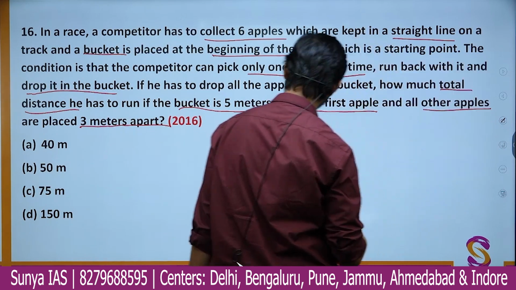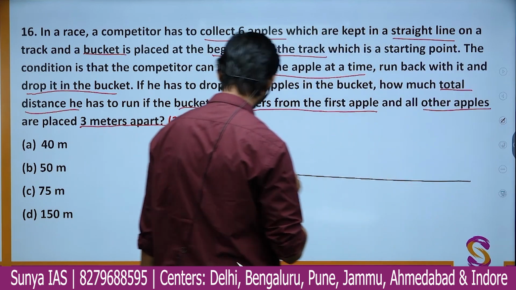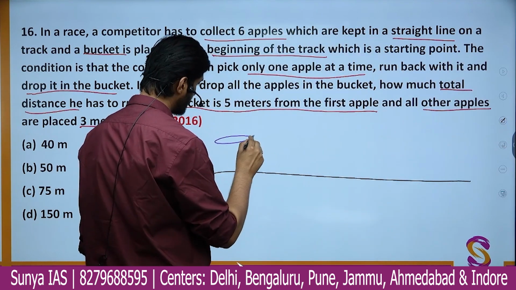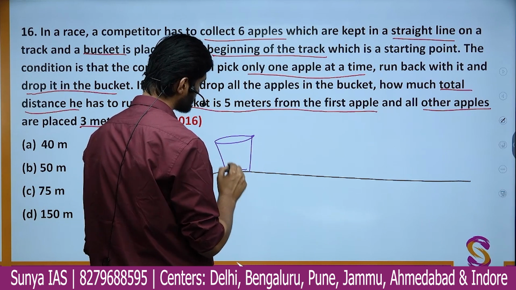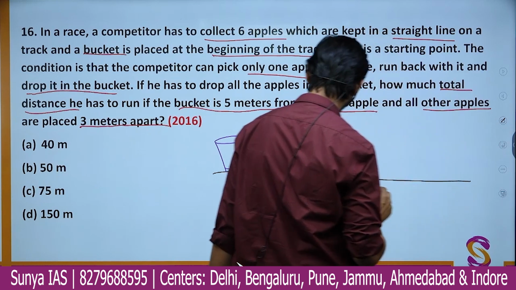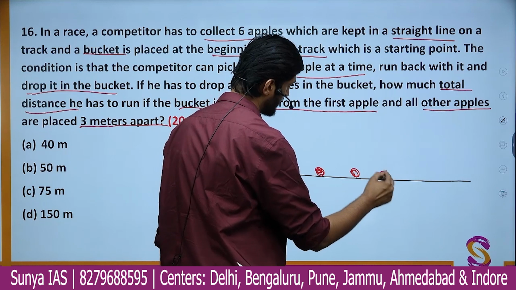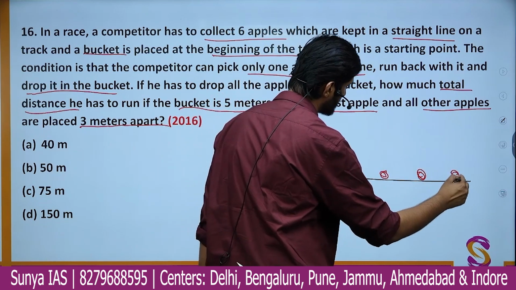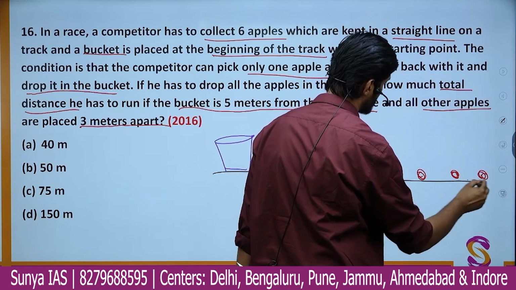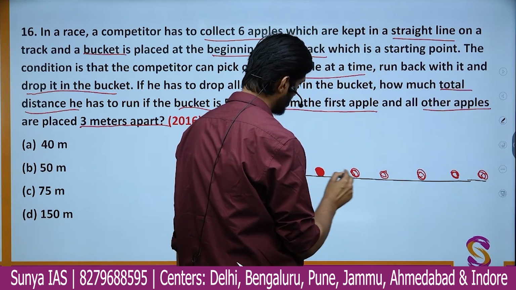So let us say that this is the track which he is talking about. You are placing a bucket at the starting point. So suppose this is the starting point and here you are having a bucket, right? And then you are having some apples. Overall you are having 6 apples. So this is apple 1, 2, 3, 4, 5, and further you have the 6th apple, right? So let me just give them a nice red color so that they look real.